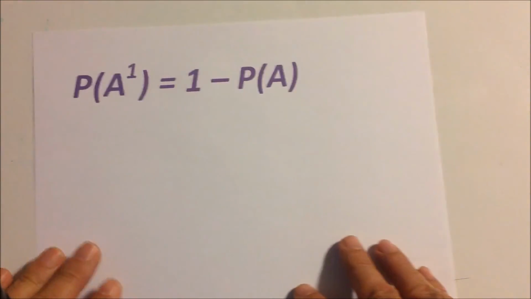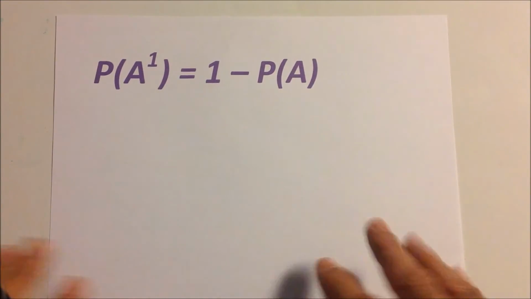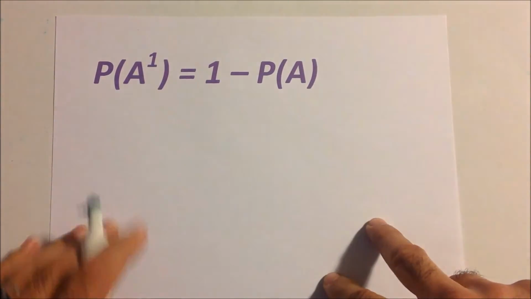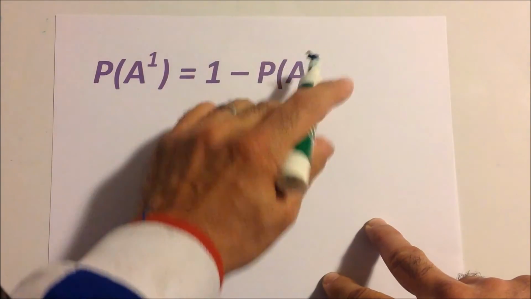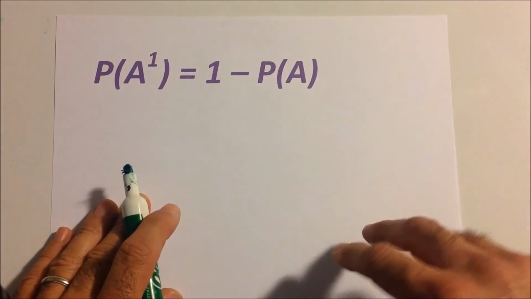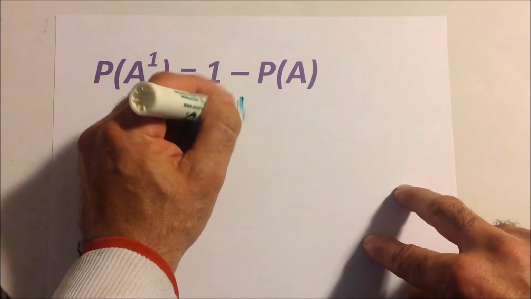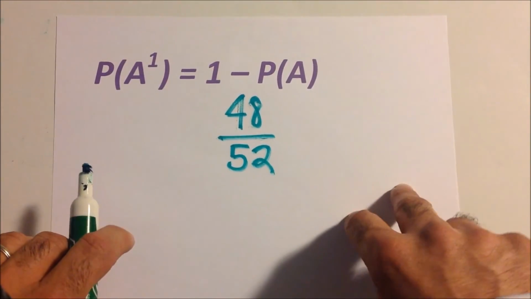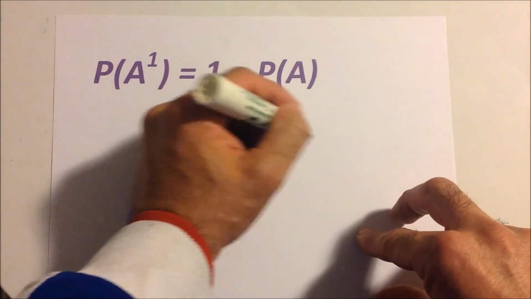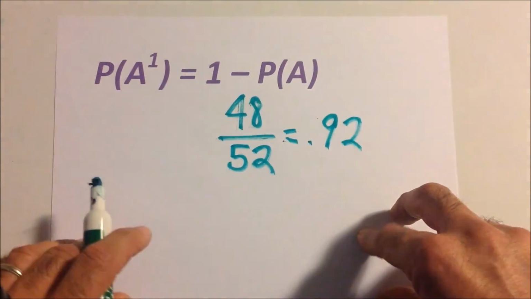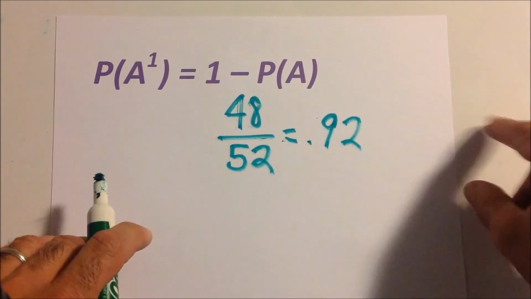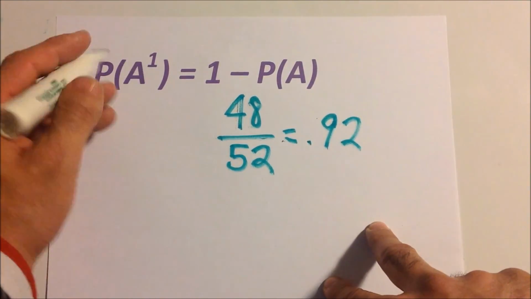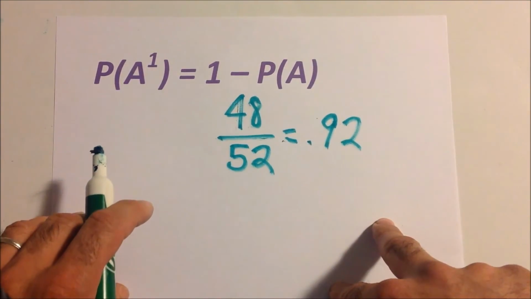Okay, there's a formula in math though we can use to get the complement. Here's the formula. So here's the complement. It's that A with that exponent 1 on top of it. So if we do 1 minus the event, we'll get the complement. So let's use an example with the playing cards. Remember in the playing cards we did 48 over 52, the chance of getting a card higher than 2. And that was roughly 0.92. It's not exactly 0.92. It's like 0.923 and so forth. So roughly it's 0.92.